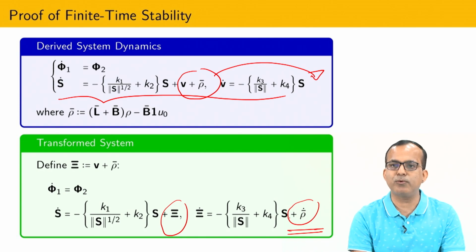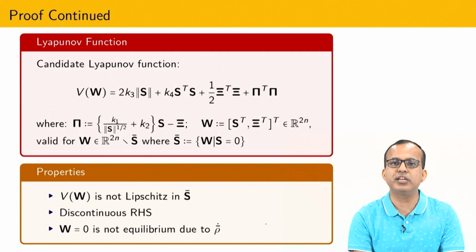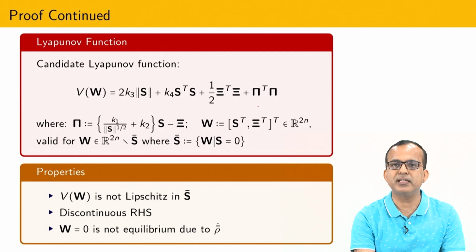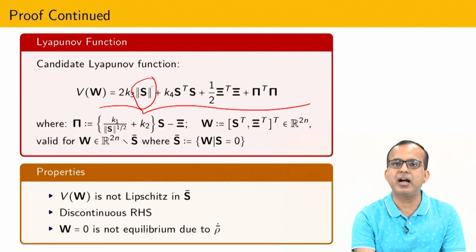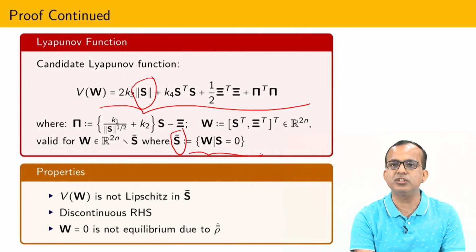So differential inclusion formulation comes on the higher order derivative. Using Filippov regularization, I can talk about the existence and uniqueness of the solution. Now if you see the Lyapunov function, you can see that this Lyapunov function is continuous everywhere, but not differentiable, because here I am going to use mod of s. Mod of s is not differentiable at s equal to 0, and due to that reason, whenever I construct V dot, our analysis is not valid on this set. Now what we have to show, since our derivative analysis is not valid on this set, is that on this set the trajectory is never going to stay. So if the trajectory is never going to stay, automatically the earlier case comes into the picture.